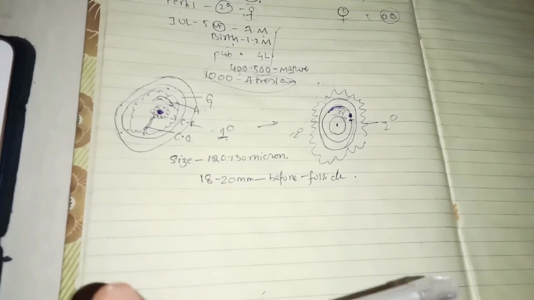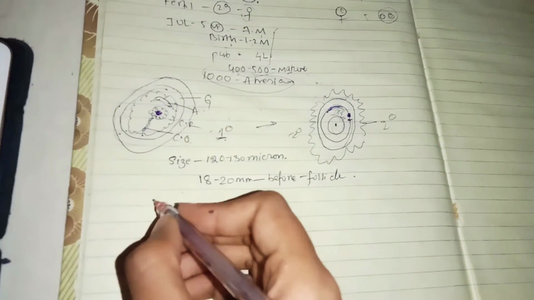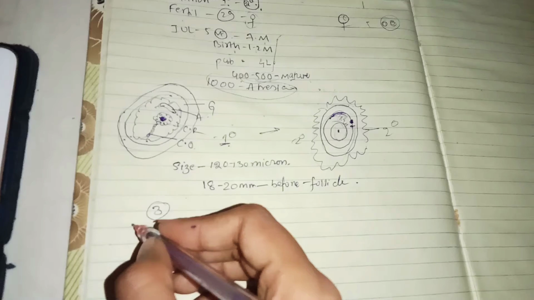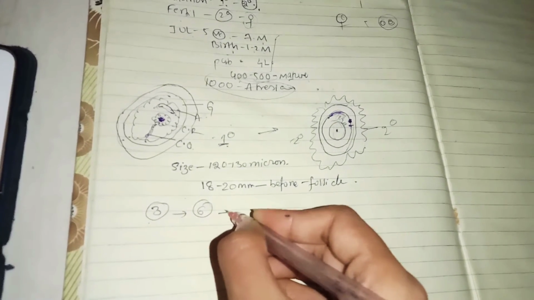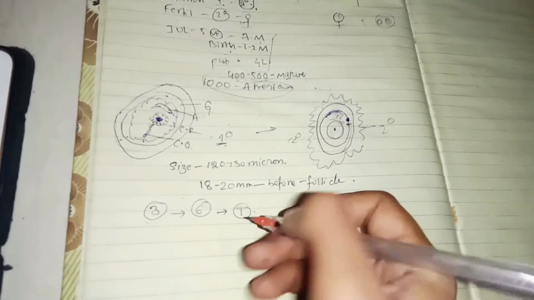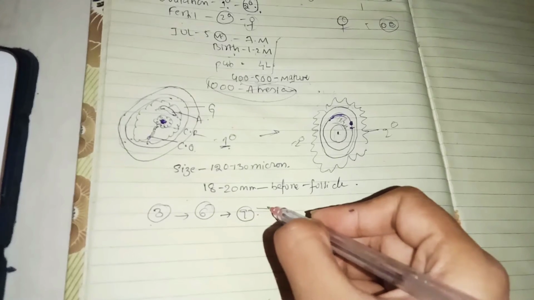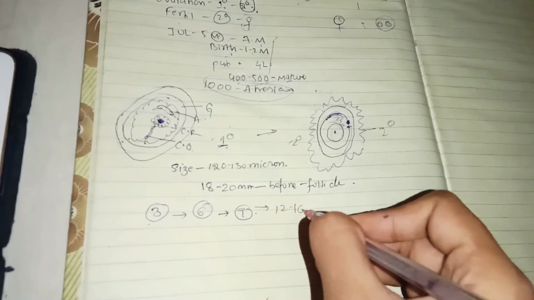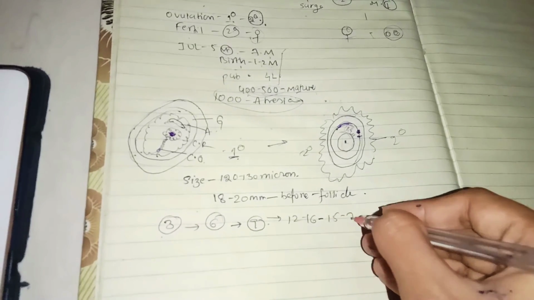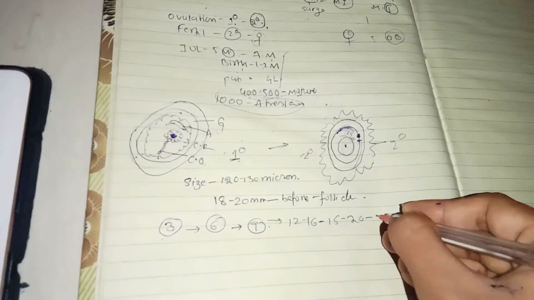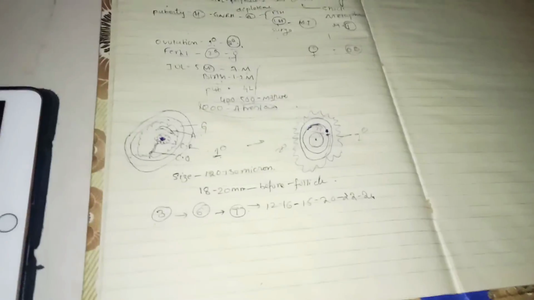So let us revise once again. First the germ cell will reach the yolk sac at 3 weeks, it will reach the genital ridge at 6 weeks, oogonia formation will be at the 9th week, next the primary oocyte will be formed from 12 to 16 weeks, follicle formation begins from 15 to 20 weeks, and follicle formation is completed by 22 to 24 weeks. So all this we need to remember.